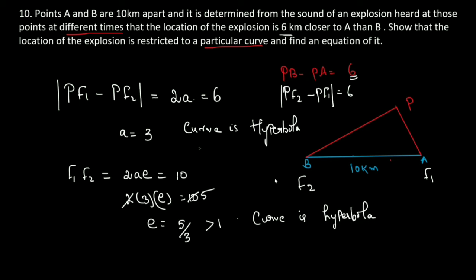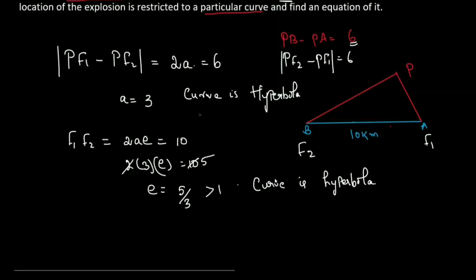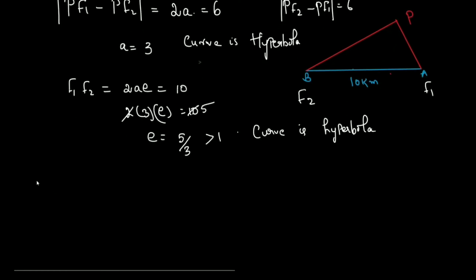So we have found the curve. We are going to find the equation of the curve now. How do you find the equation? We already got a, and we want to find b. So b square is equal to a square e square minus a square. This is the formula to find b square.